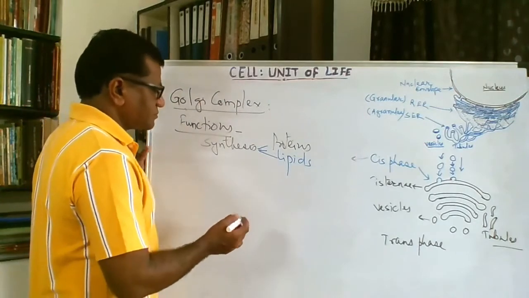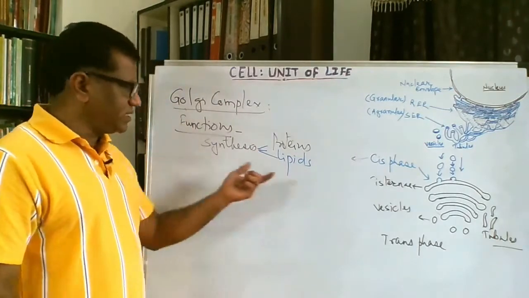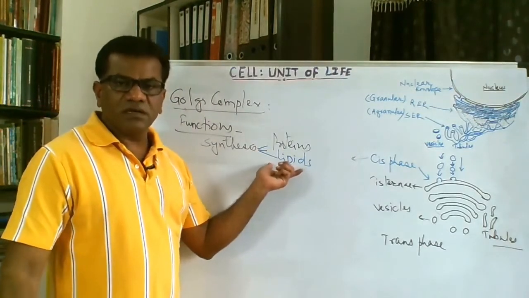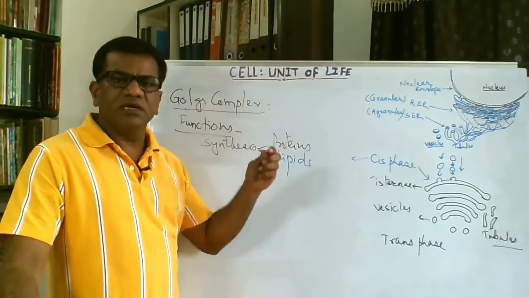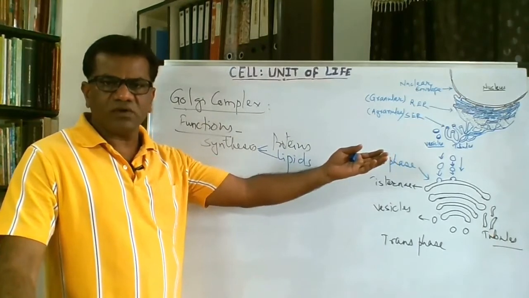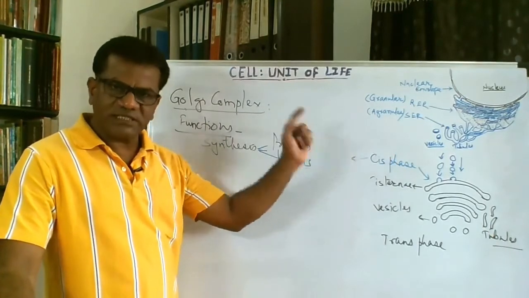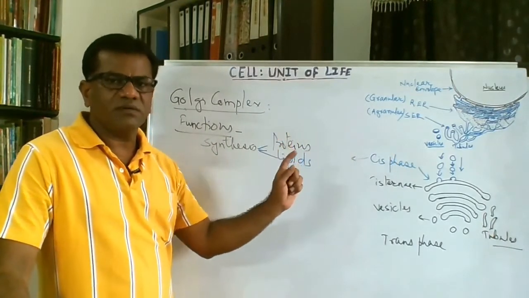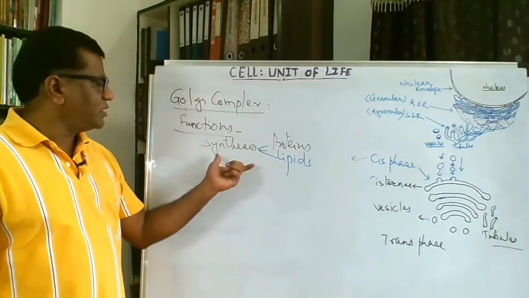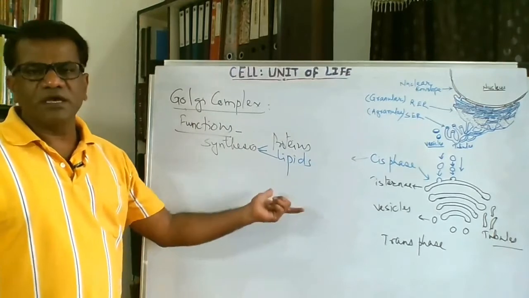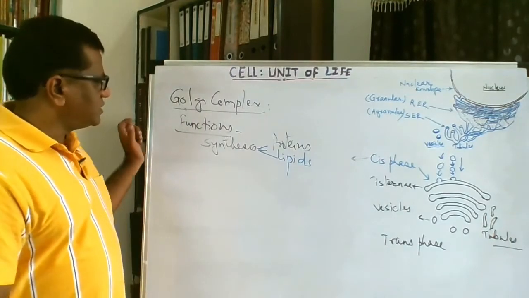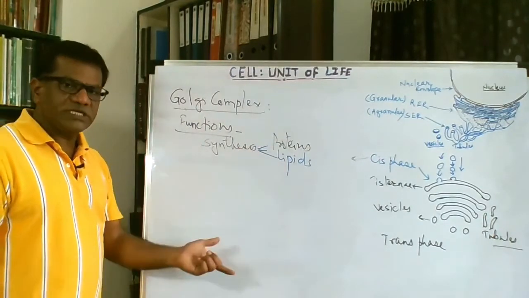Now the synthesis of the proteins, glycolipids, lipids, phospholipids, all types of lipids, is done partially in the endoplasmic reticulum, lipids especially in the smooth endoplasmic reticulum, and then they are brought to the Golgi complex, and in the Golgi complex further synthesis or processing takes place.